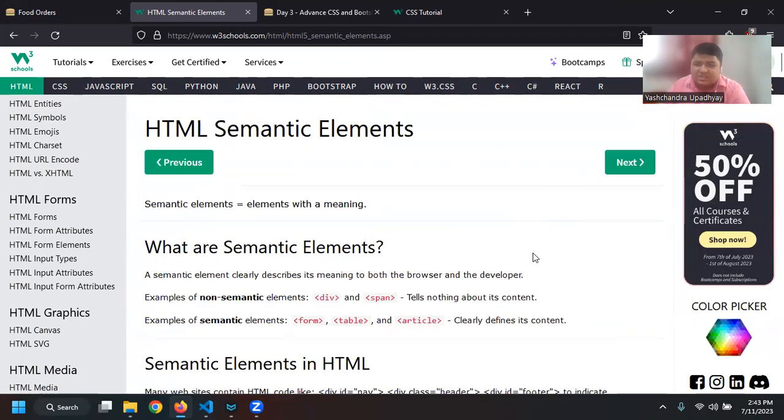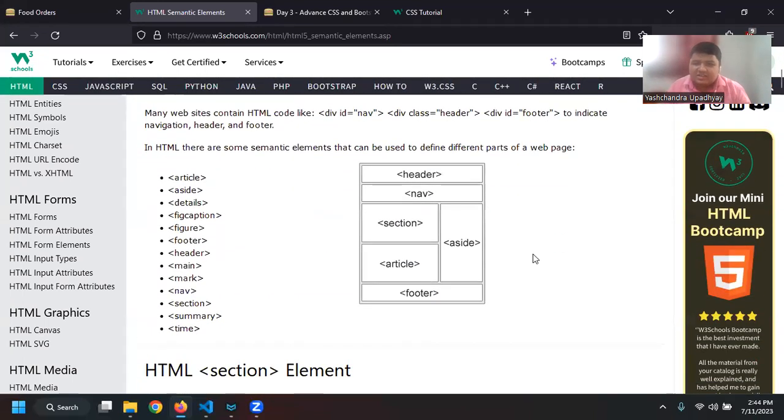Right, so this is basically how modern websites function. A lot of them you will see are following the same kind of thing, although their design may be different, their overall functionality may be different, but they are basically following the same concept under the hood. That is, we will have a header, navigation bar, main section, main article, an aside tag, and then a footer tag.